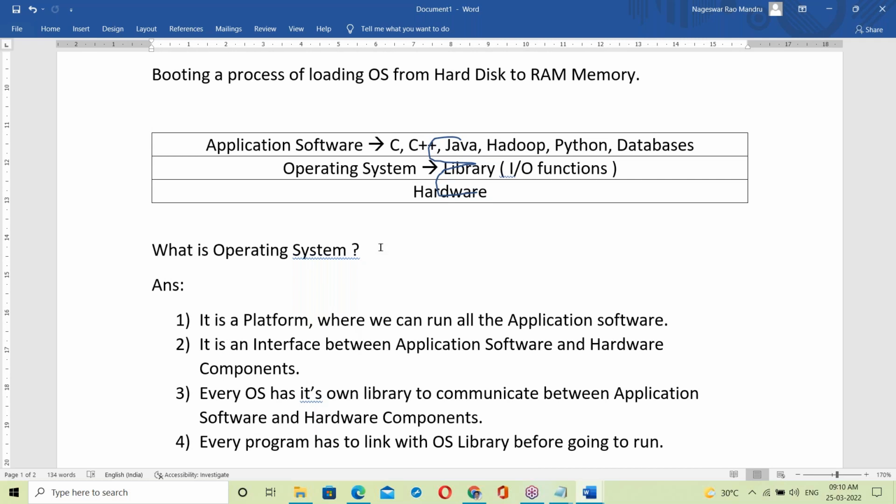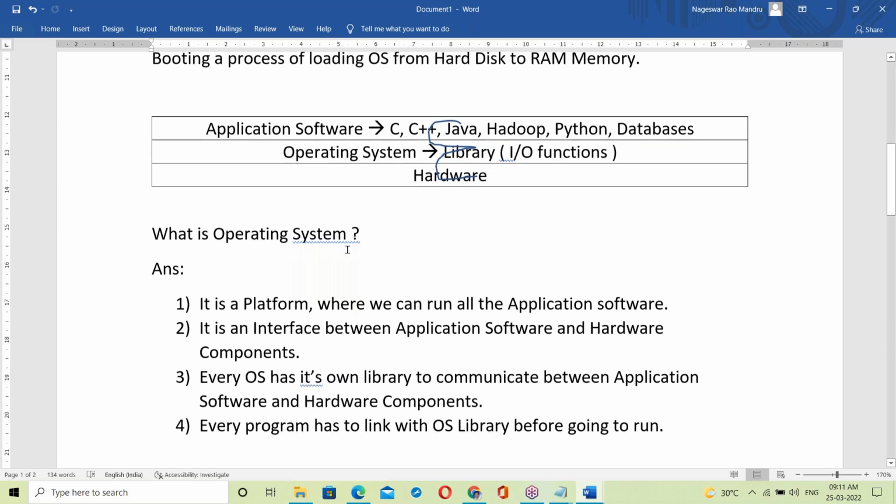Suppose you are choosing some platform. Not only the working of the platform, try to gather other information also from different websites. Just try to gather the software information. If you gather all that information, automatically you will become an expert in the software field. So what is the OS?